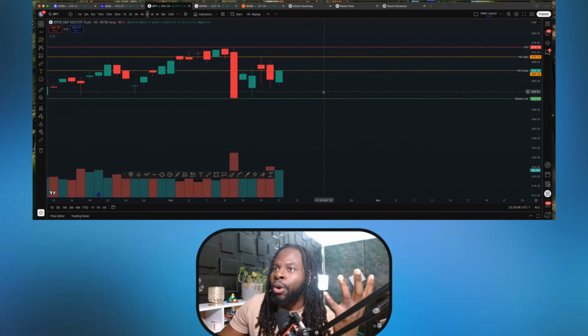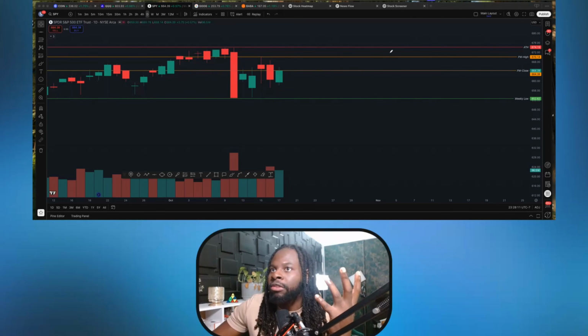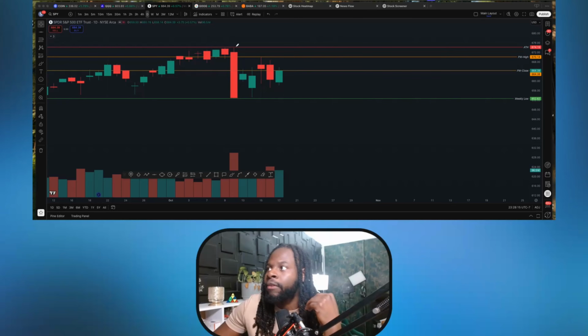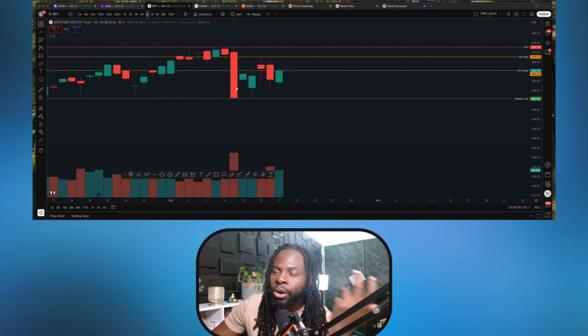I have like 4 main key levels that I'm definitely watching. Altogether, the main key level I'm watching right here is the outer level, right? So pretty much the external level will be the all-time high. Those are the levels we haven't tested yet, and the weekly low right here. So we almost tested that last week. Well, we haven't really tested that, but that's the weekly low. That's what we have right here. So altogether, it's also almost like the high of Friday, the previous Friday, and this one as well. So we'll see how we actually trade.